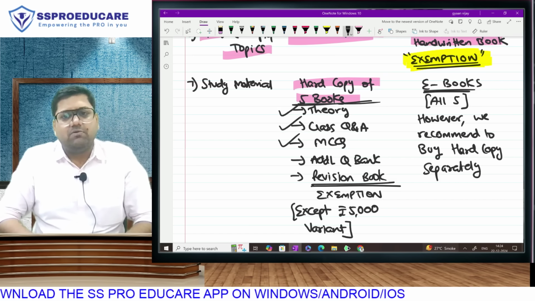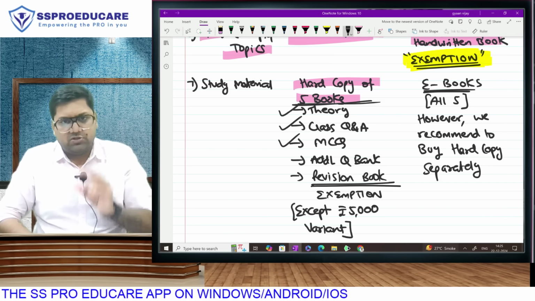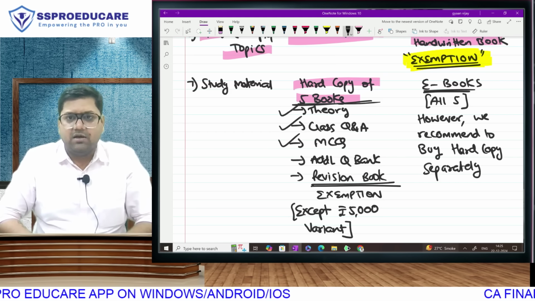Highest coverage of MCQs across the country, 30% of your paper is MCQs. So we do the MCQs also as a separate booklet. It is available. That book will also be given to anybody taking the full course.